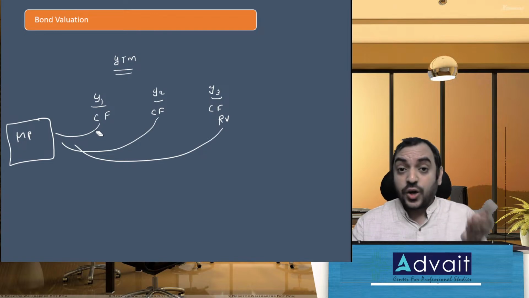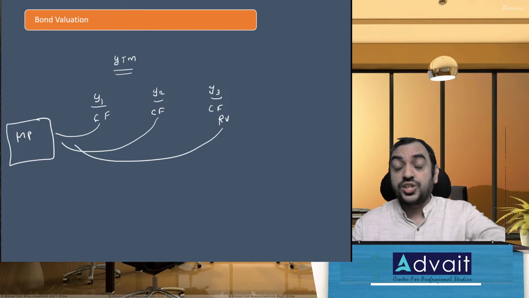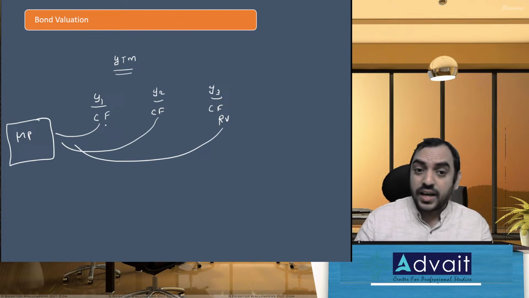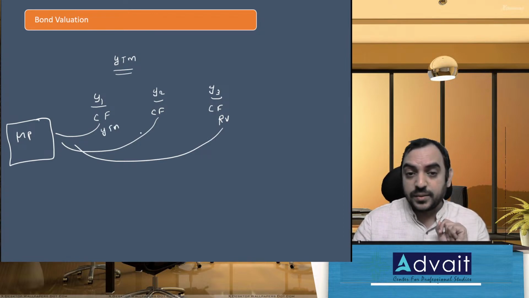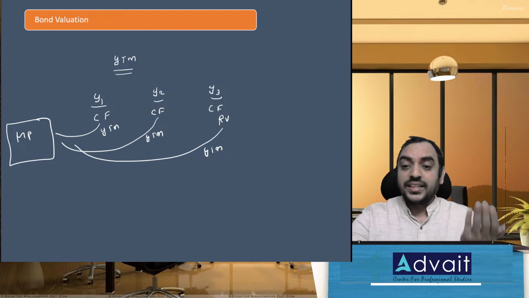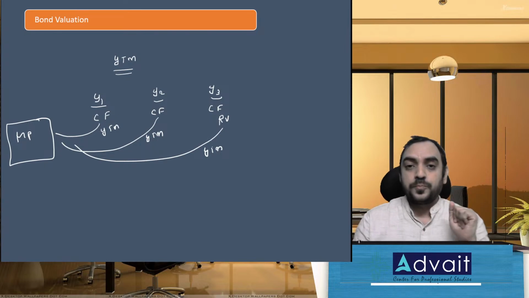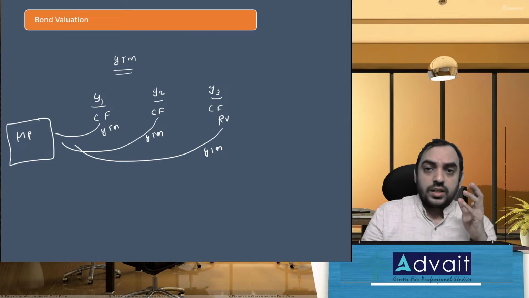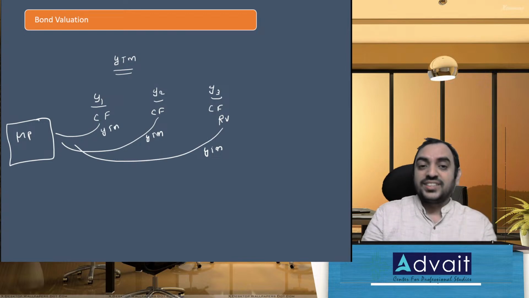Now, the discounting rate, the rate at which I should discount to get market price, that is YTM. So the discounting rate at which the present value is equal to the market price is called as YTM.